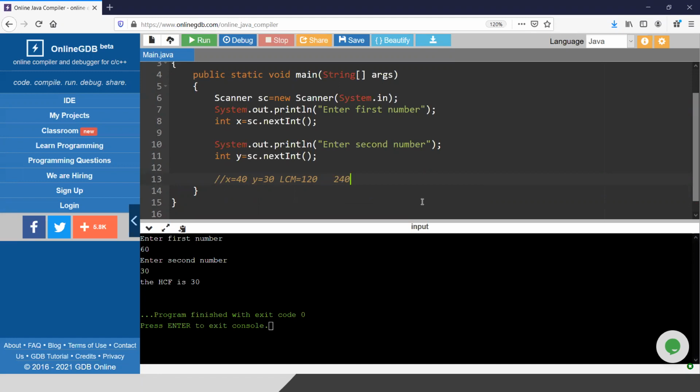240 can also be divisible by 40 and 30, but 120 is the minimum one. You cannot find any number lesser than 120 which is divisible by both 40 and 30. So what we can do to calculate the LCM.